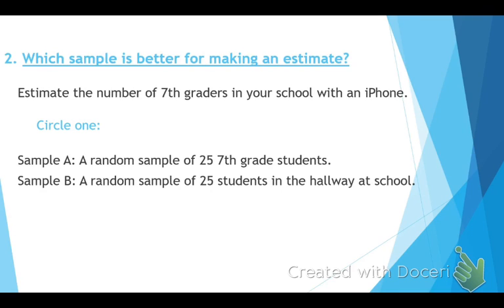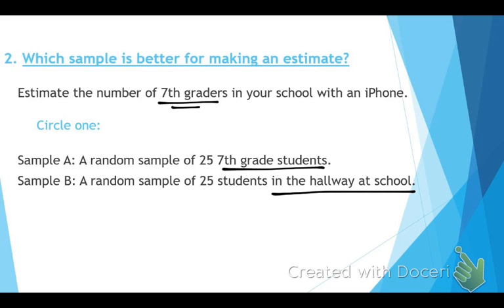All right, so for this one, guys, you are going to tell me which sample is better for making an estimate. You're trying to estimate the number of 7th graders in your school with an iPhone. The key thing is check to see who it is that we are trying to get information about, okay? So we're trying to figure out which one's better. A random sample of 25 7th graders, okay? It's good that it's random. 25 is a good number to ask. Or a random sample of 25 students in the hallway at school.